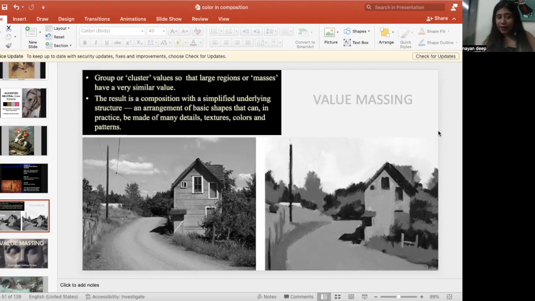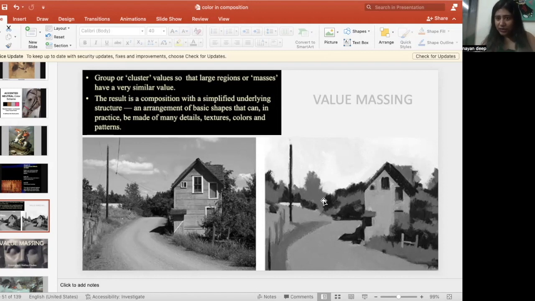First of all, clustered values means grouped values, means unity. Here you are seeing more defined shapes and details. Here you see lots of details. There is a very simple rule: where there is more detail, there is more value, because there is more contrast. And here there is less contrast, less detail. It is losing detail, more like bushes, and here it is more like leaves. Details are more here, details are less here.